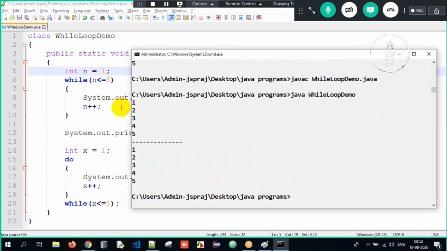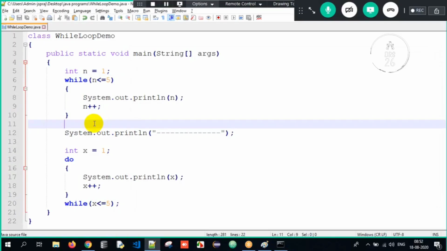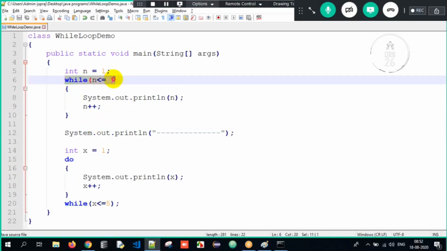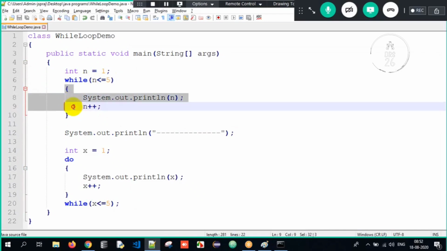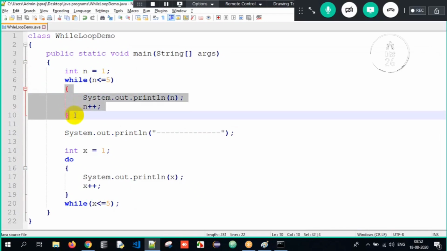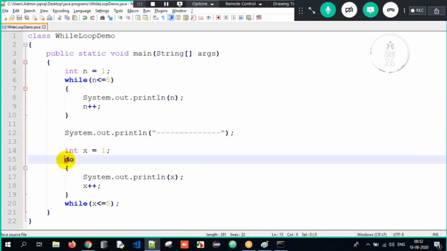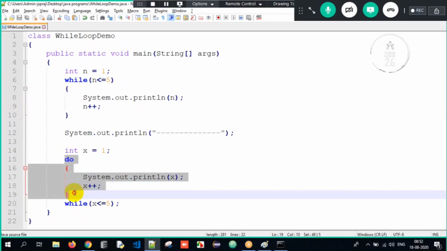But what is the difference here? While loop and do while loop are almost the same. They keep on looping or executing until the condition is false. But what is the major difference here? See, while loop checks the condition first and then executes the set of instructions, whereas do while loop executes the set of instructions and then checks the condition here.